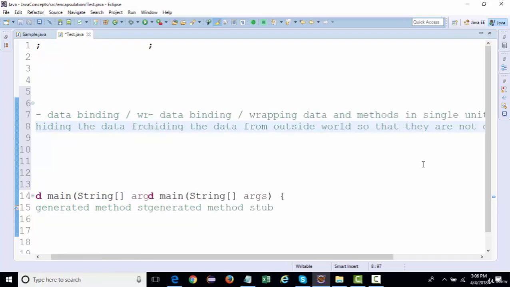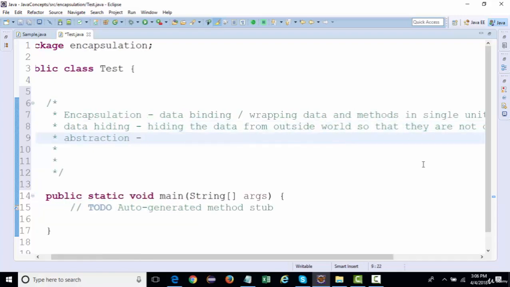Now, abstraction means forcing calls to those variables through methods. When we are doing data hiding, we are making our variables private. But if any other class wants to use them, then in order to call them, we need to create some methods.